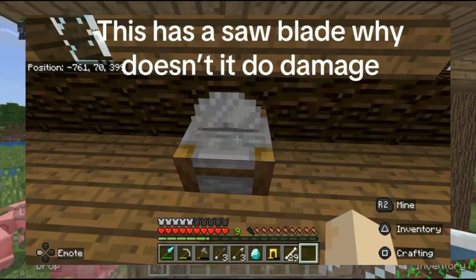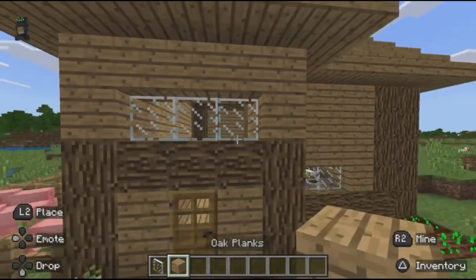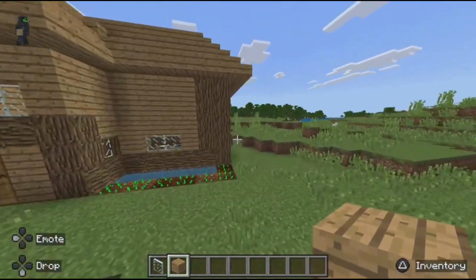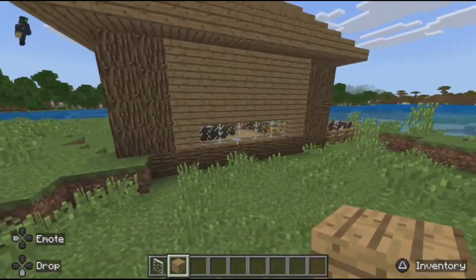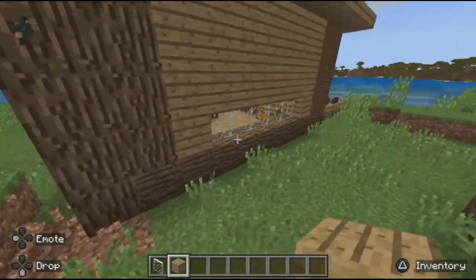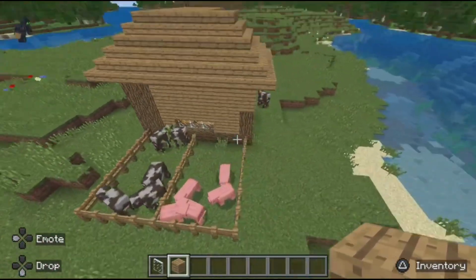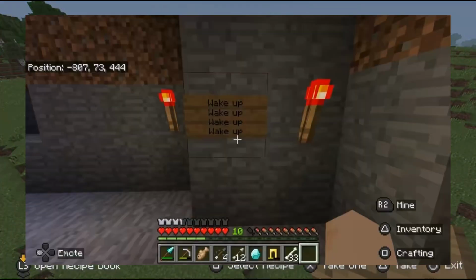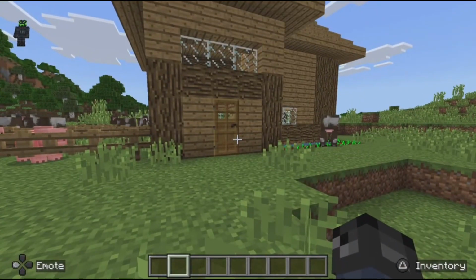He then asked why he can't use the stonecutter in farms, since he does have a point, it's a blade. Now we have the last video. He hasn't uploaded since, and it doesn't have any sound, which adds to the eeriness of this video. There is no title, and there's no subscription, and all it's saying is just "wake up."